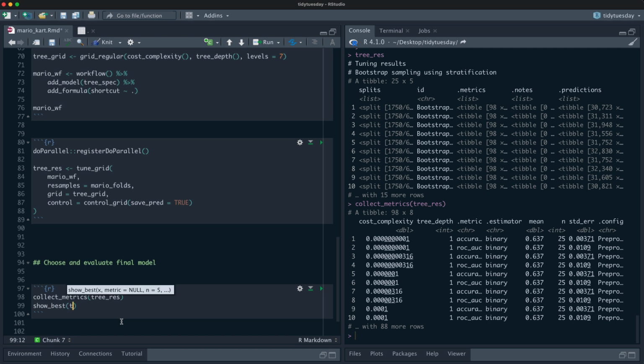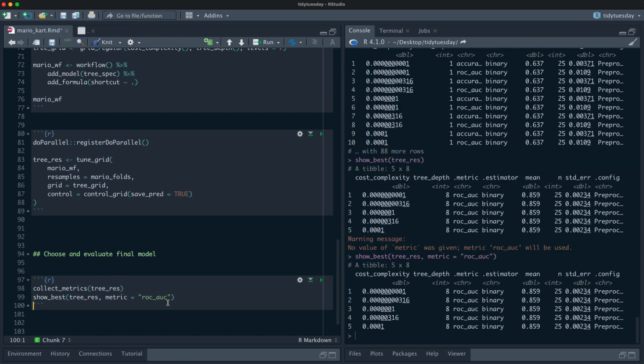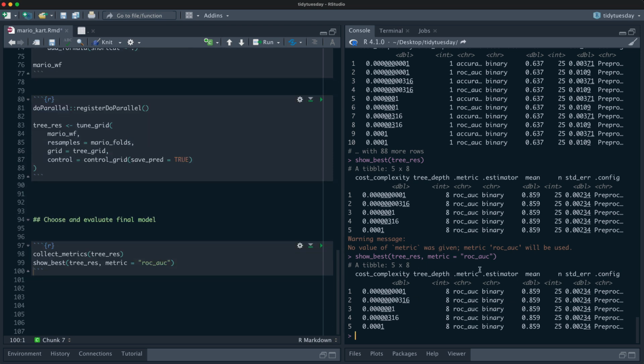If we want to see which ones turned out best, we can say show best here. It is choosing that with metric ROC AUC. We could also do it with accuracy if we want. So this is the ROC that we got with these best values here, and it looks like tree depth of 8 was best.